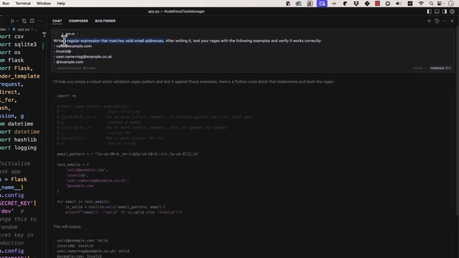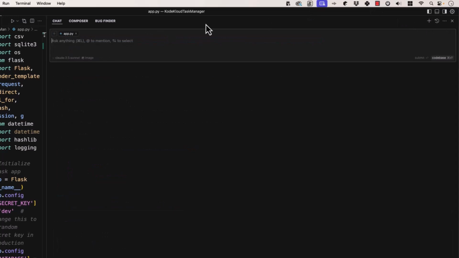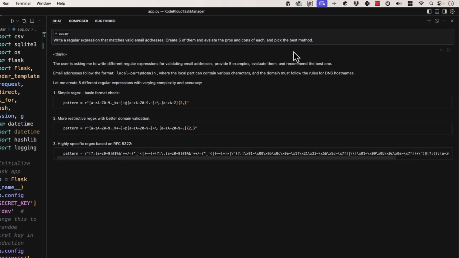And so we can just modify this a little bit here. I'm going to copy this prompt, write a regular expression that matches email addresses. We're going to go here. We're going to select Claude Sonnet Thinking. Create 10 of them and evaluate the pros and cons of each. Actually, we'll just say 5. It would be really hard for it to create 10 regular expressions. They're pretty deterministic. So create 5 of them and evaluate the pros and cons of each and pick the best method. Now we'll hit enter and let this thing take off.